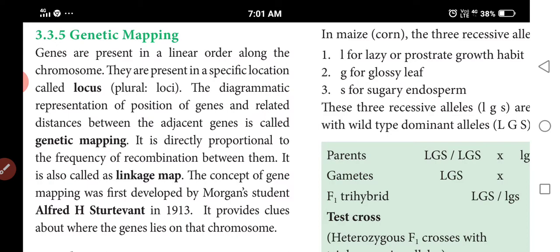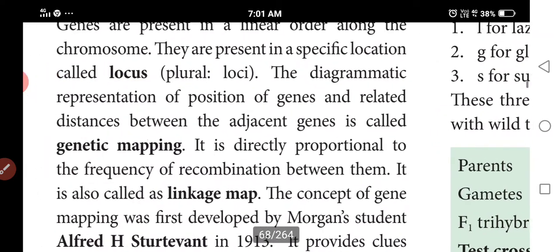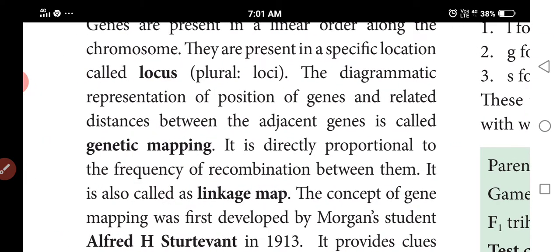The specific location is called the locus. The diagrammatic representation of the position of genes and the relative distance between adjacent genes is called genetic mapping.